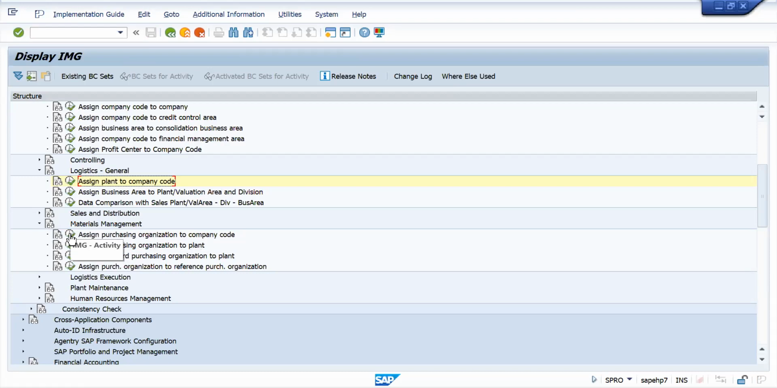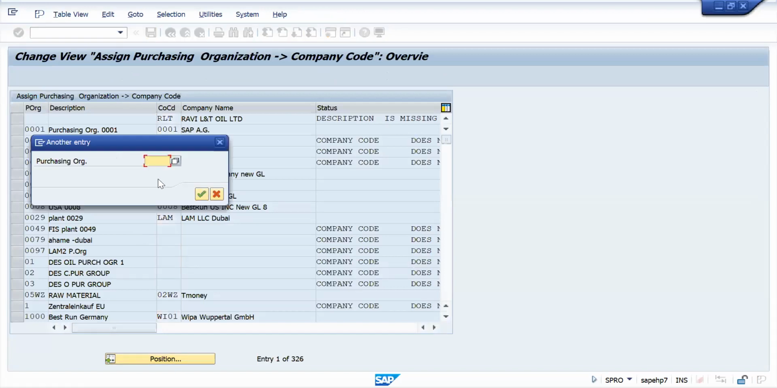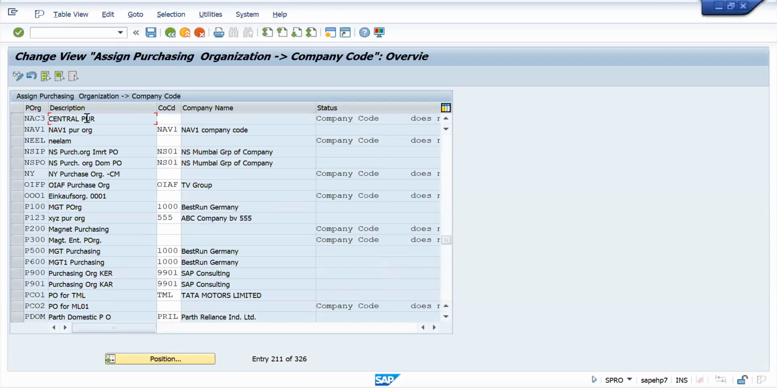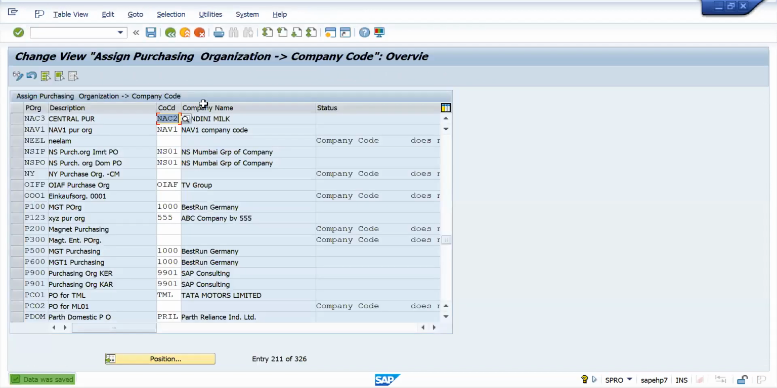Okay. Assign purchase organization to company code. Since I am doing the central purchase organization, that's why I need to assign it to company code. My purchase organization is NAC3. Search here. See, NAC3 central purchase organization is there. Go in company code. You can enter your company code, NAC2. Just enter, and then you can just save it. Assignment is done. Now I need to assign it to my plant also.